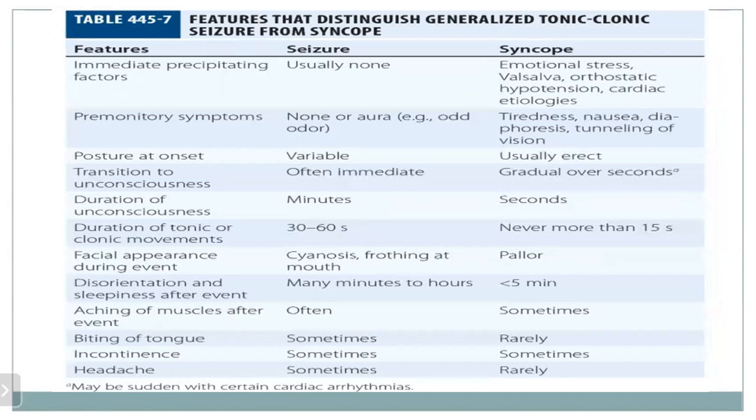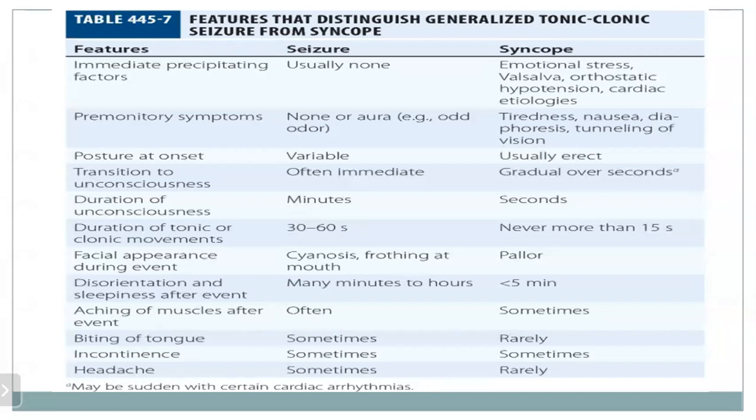And talking about the features which distinguish generalized GTCS from syncope. In seizures, the immediate precipitating factor is usually absent, whereas in syncope it might be due to emotional stress or orthostatic hypotension or cardiac etiology. Premonitory symptoms: there is no aura in seizure, except in focal seizure, whereas in syncope the patient may give symptoms of tiredness, nausea, diaphoresis. The posture at onset is variable in seizure, whereas in syncope the patient is usually erect, and transition to unconsciousness is sudden in seizure, whereas it is gradual